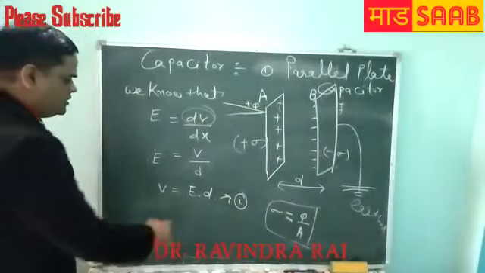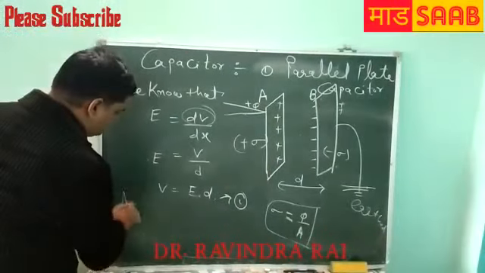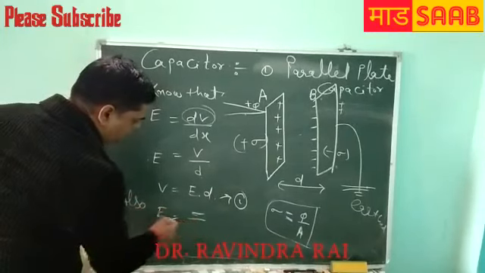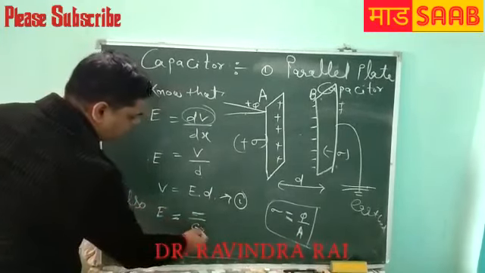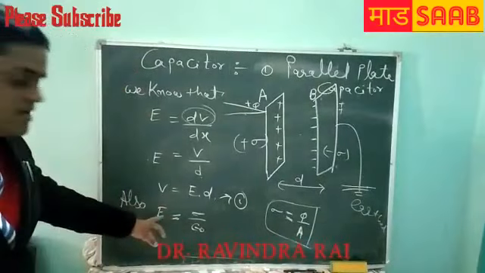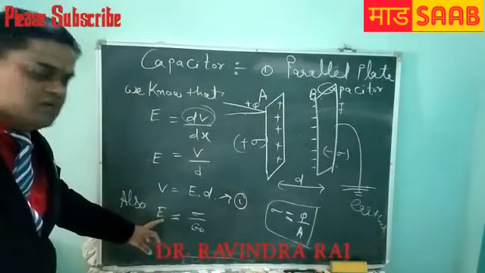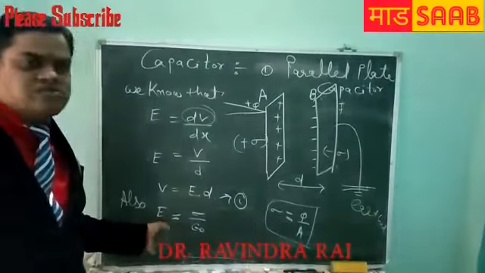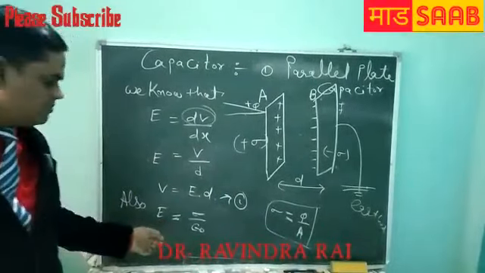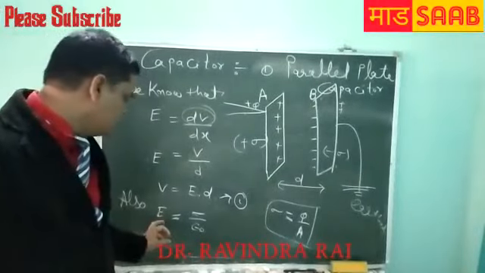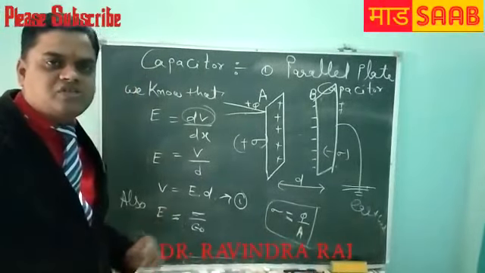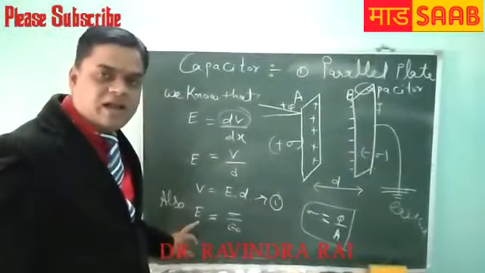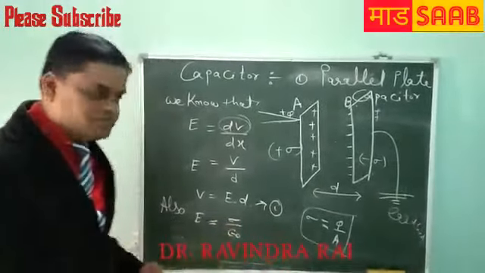And sigma also: E is equal to sigma upon epsilon naught. This is the intensity of the electric field of a plate. So using Gauss's theorem we can find the intensity of electric field, using applications of Gauss's theorem. Intensity of electric field E equals sigma upon epsilon naught.